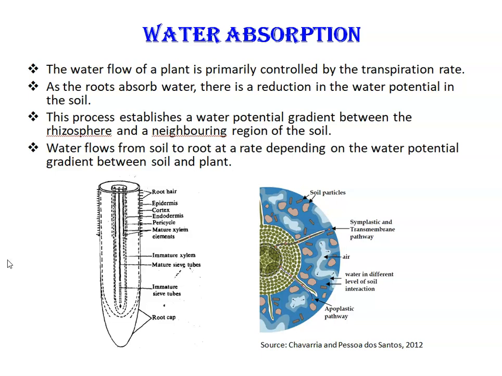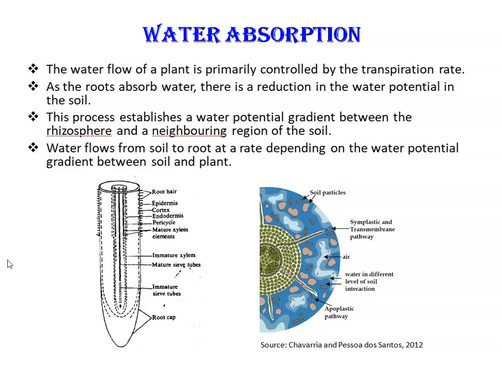So it is noteworthy that the amount of rain affecting the soil water reservoir is only the effective precipitation. This is the amount of precipitation that is actually added and stored in the soil. So water absorption, the water flow of a plant, is primarily controlled by the transpiration rate.